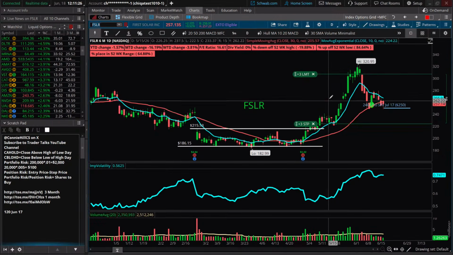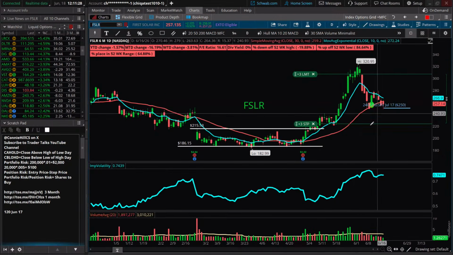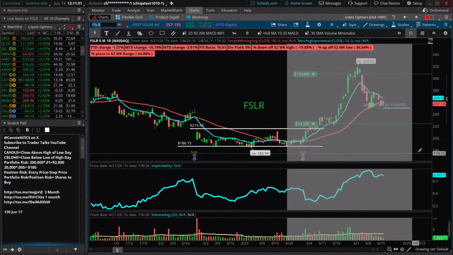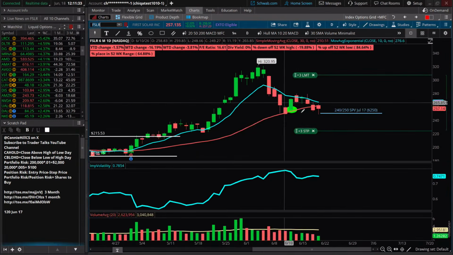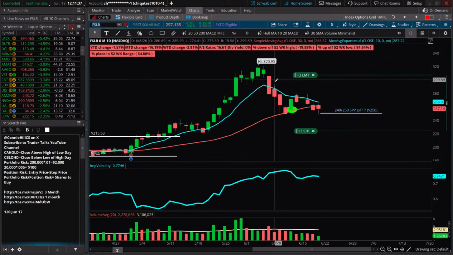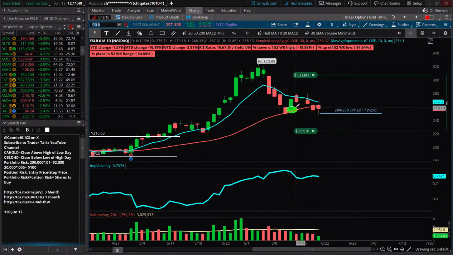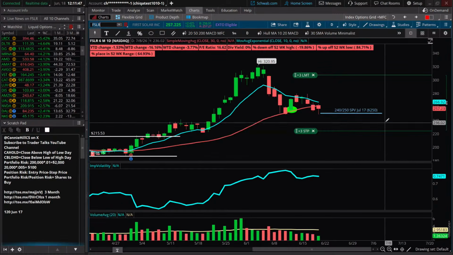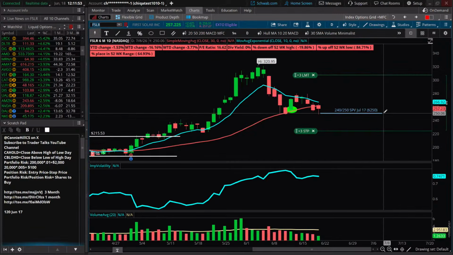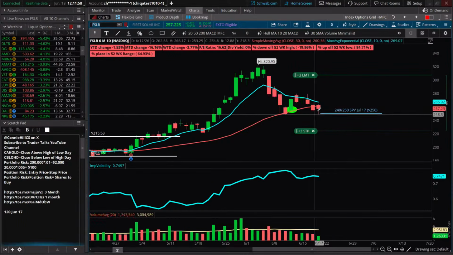Let's kind of see what First Solar was doing. It had a nice run up, a little bit of a pullback. We got in on this one when it looked like it was bouncing off our 30-day moving average. Yeah, the 10-day was starting to come down here a little bit. It kind of popped up here the next day, but the next days it's just kind of waffled around here. Now, I put a line in here where our short strike price is. So our short strike is sitting there at 250. And so we just want the stock still above 250. It's at 257 right now.